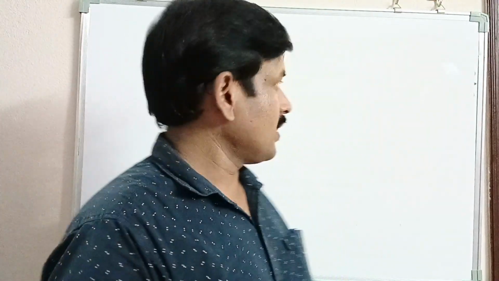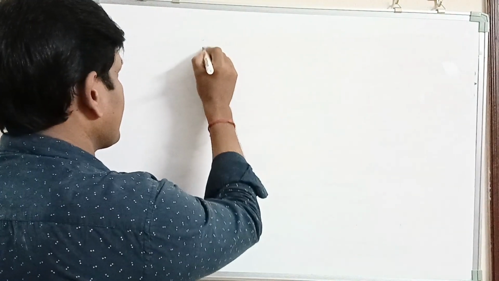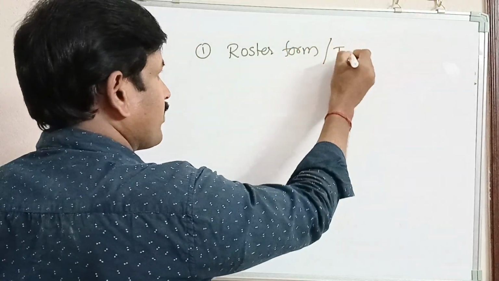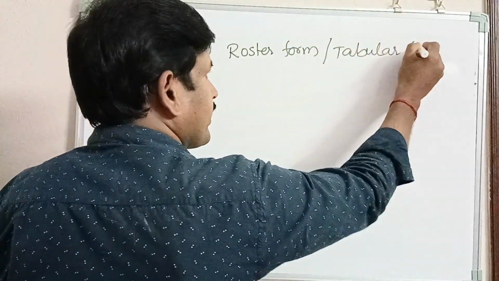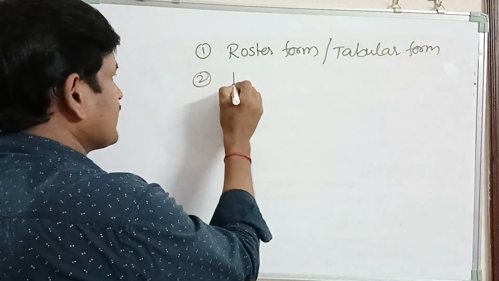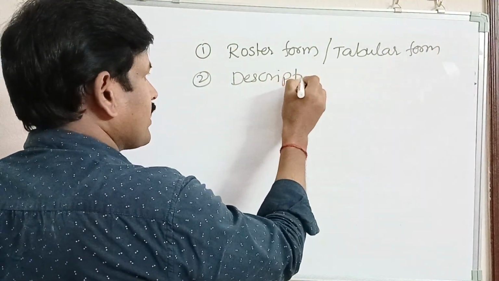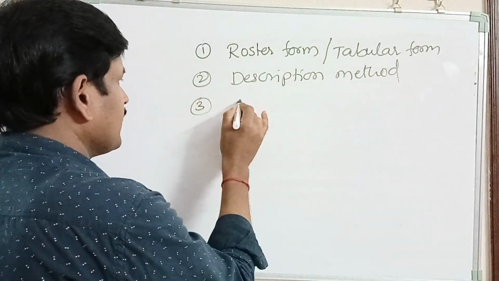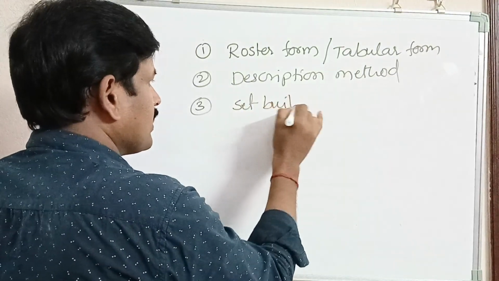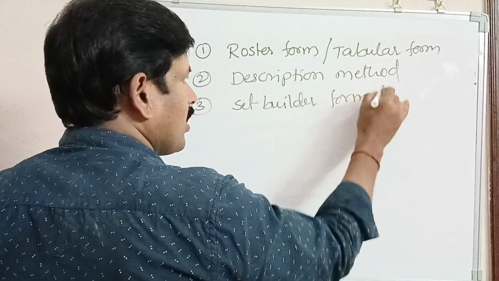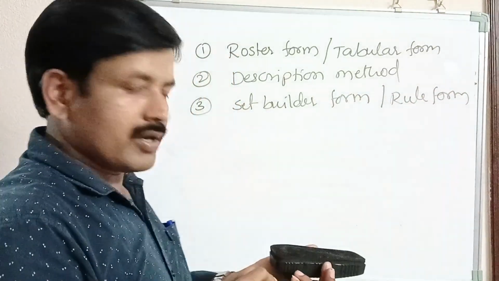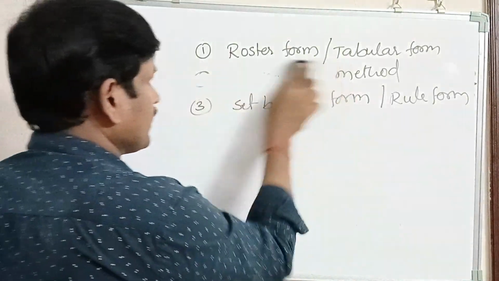Now let us see representation of a set. A set can be represented in three ways. Those are, first one, roster form or tabular form, and the second one, description method, and the third one, set builder form or rule form. Let us see one by one.